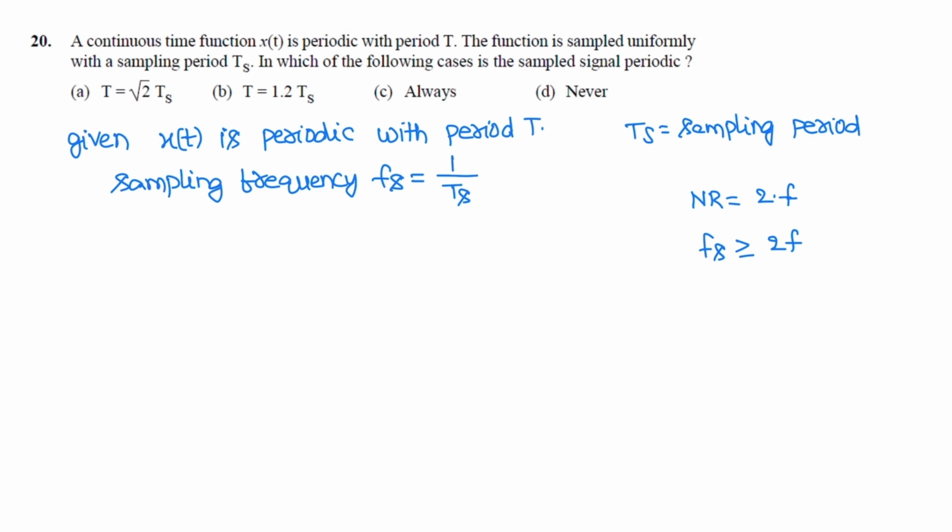Here the number 2 can be written as some integer n times the message signal frequency.